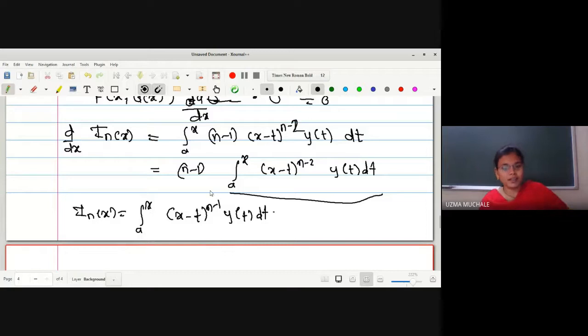So easy. For n, we are getting here n minus 1. What will be the case if I am having n minus 1 here? Here it will be n minus 2.